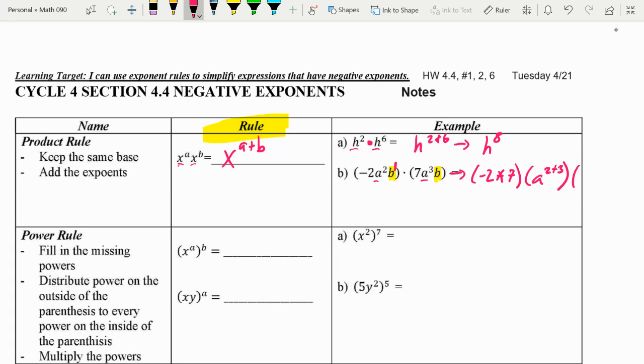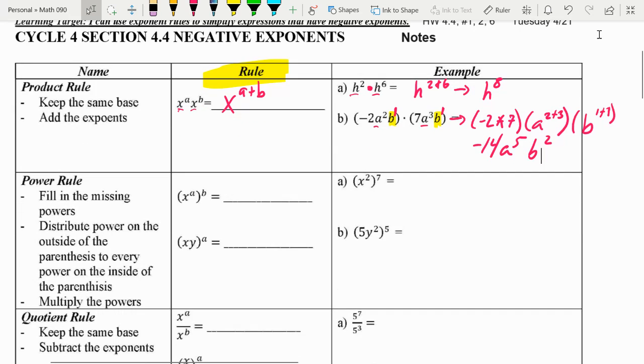You just have to remember, people in math are lazy. If they don't have to write it, they're not going to. So you have to know that both of those bases of b have an exponent of 1. So 1 plus 1. Now -2 times 7 gives me -14, a to the fifth power, b squared.